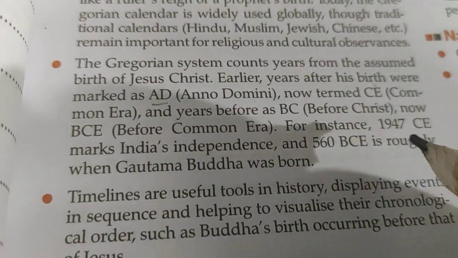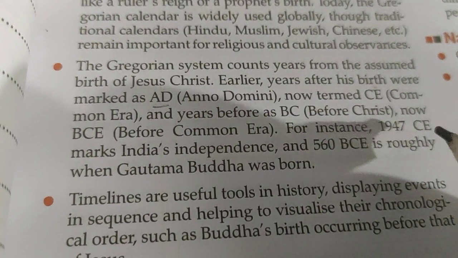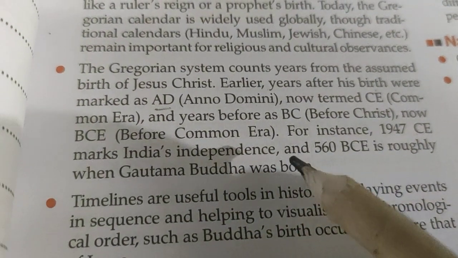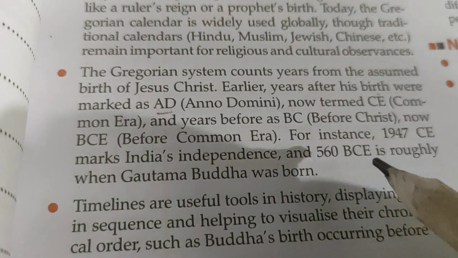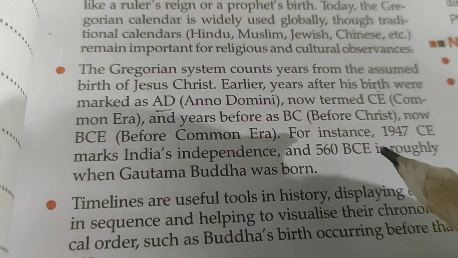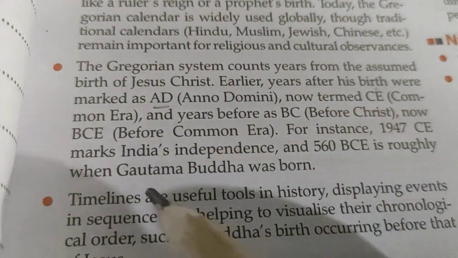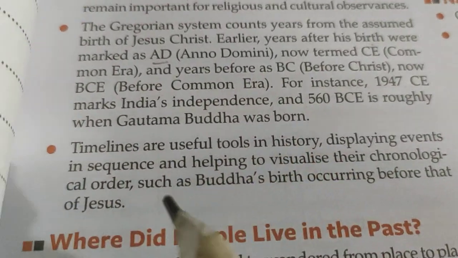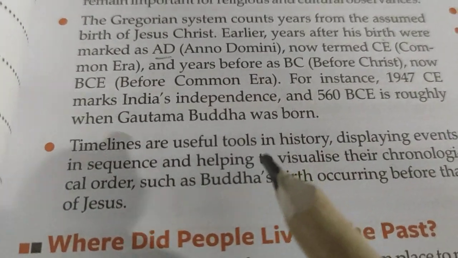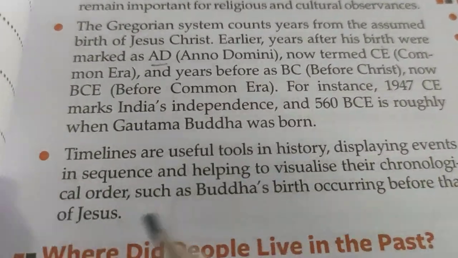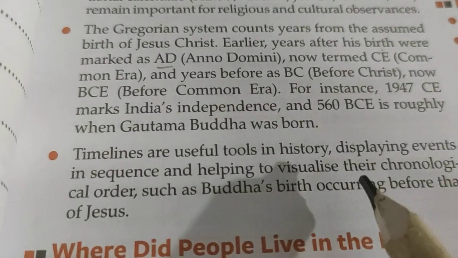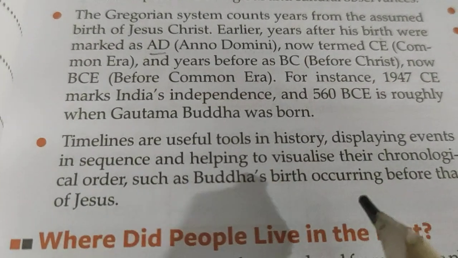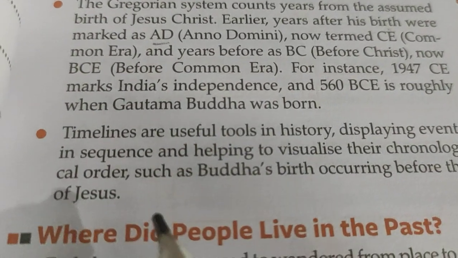For instance, 1947 CE, CE meaning the Common Era, marks India's independence, and 560 BCE, meaning before Common Era, is roughly when Gautama Buddha was born. Now, timelines are useful tools in history, displaying events in sequence and helping to visualize their chronological order, such as Buddha's birth occurring before that of Jesus.